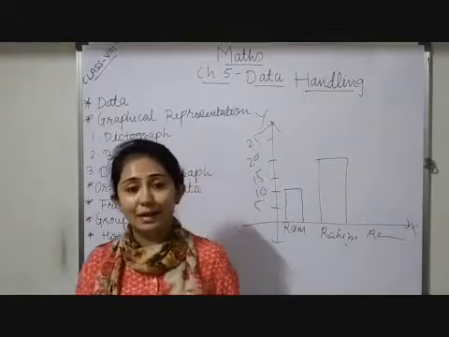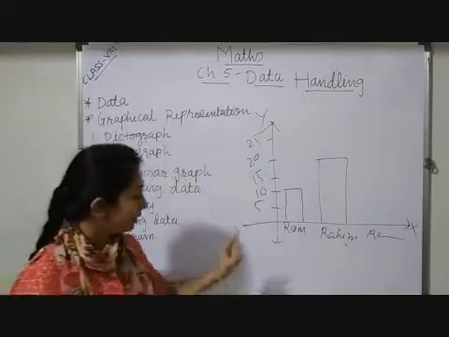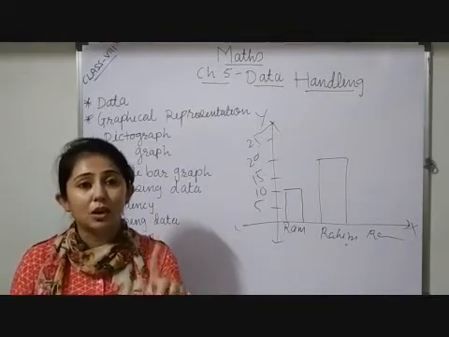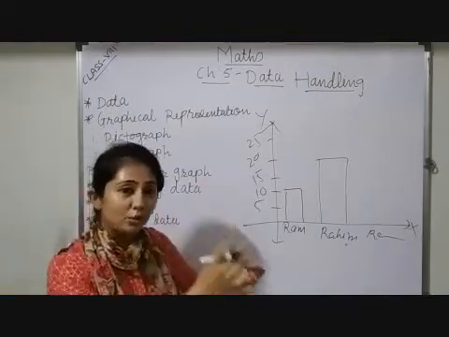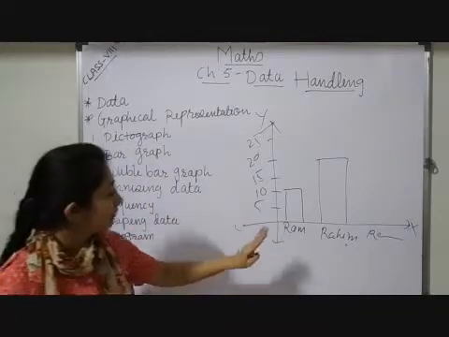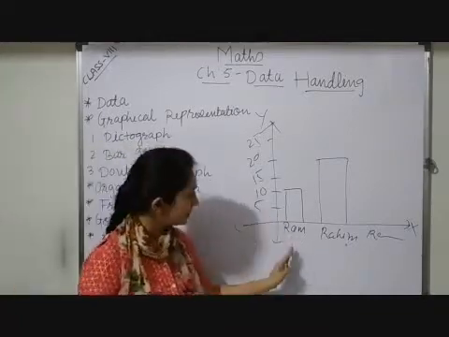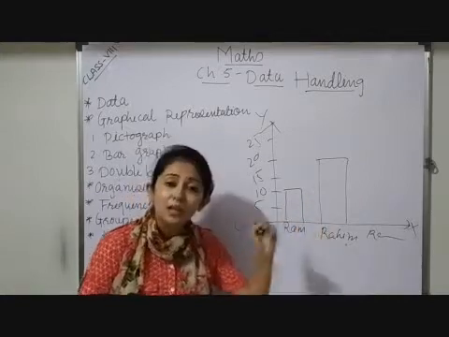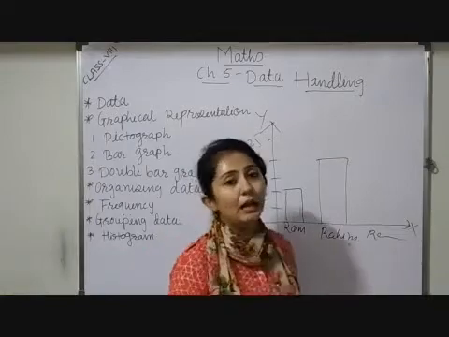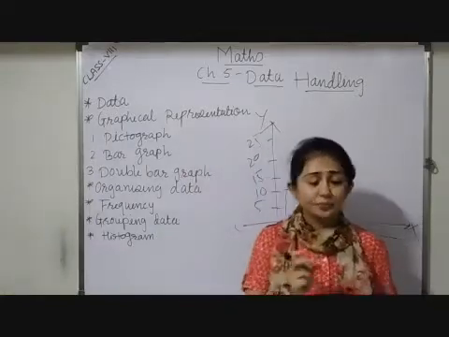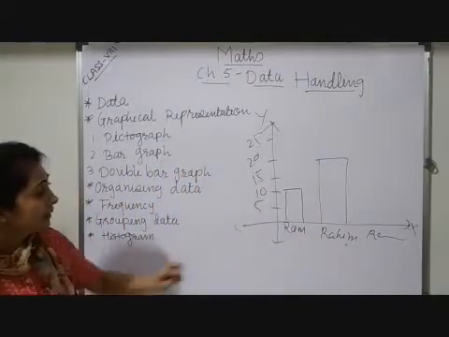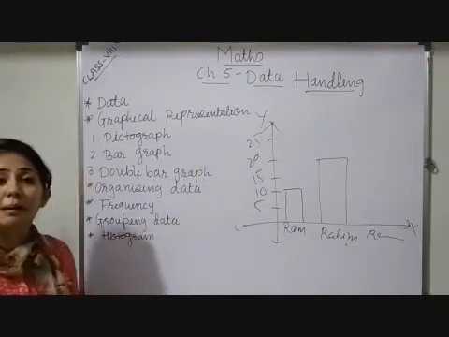While we are drawing a bar graph, a bar graph is a representation of a particular thing, a particular object, of a specific group of people, about only one thing. Understood? So this representation of information is known as a bar graph. How to draw a bar graph? To draw a bar graph, I have to take a specific distance, and there is a fixed distance between each bar, and this representation is known as a bar graph.